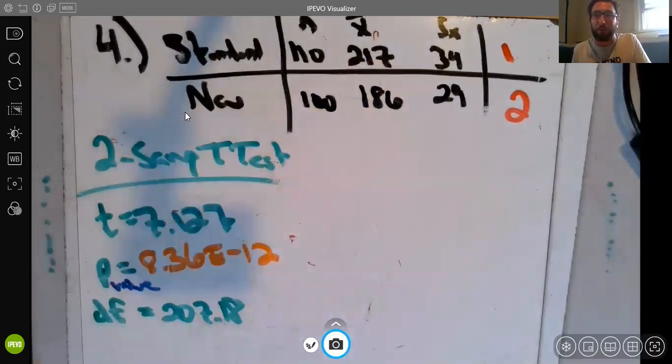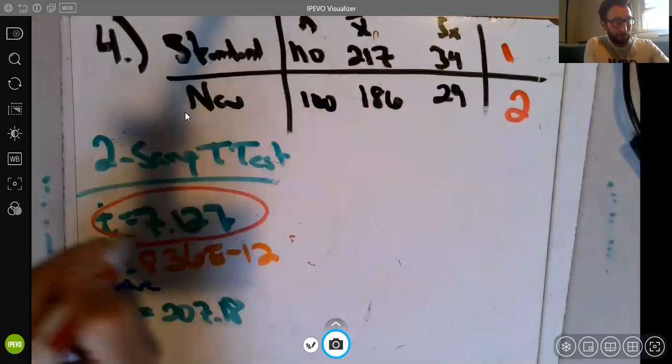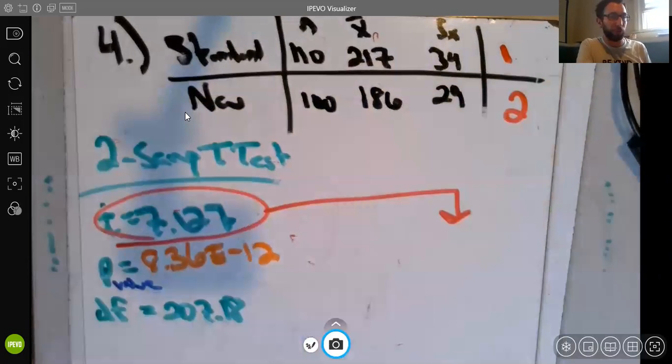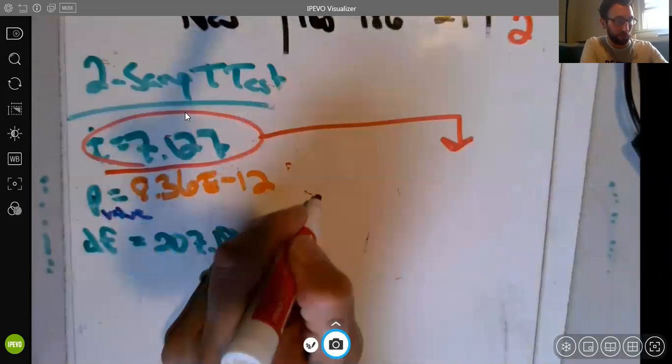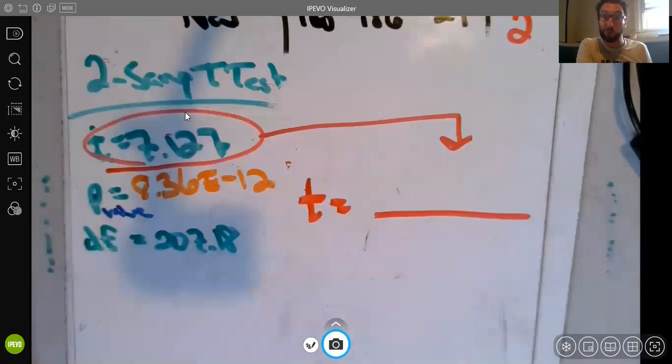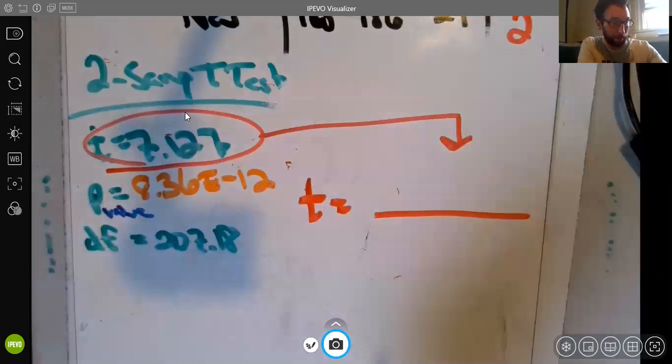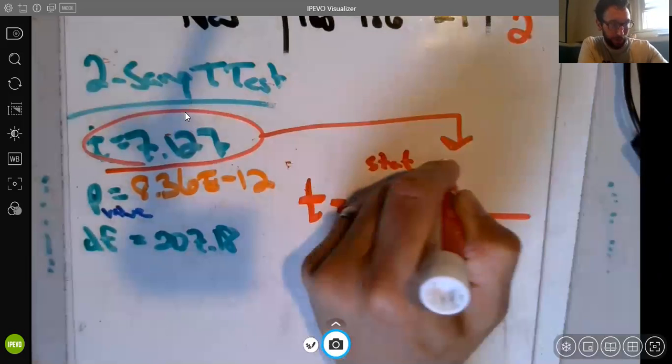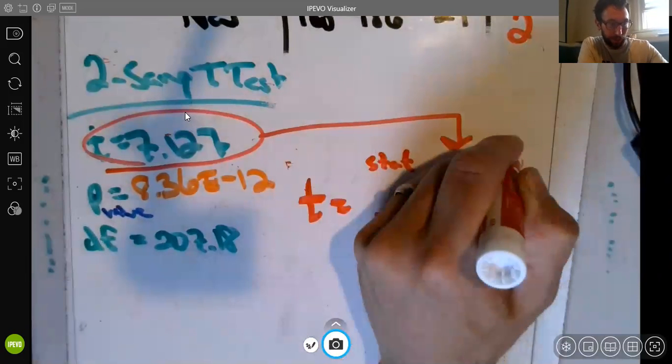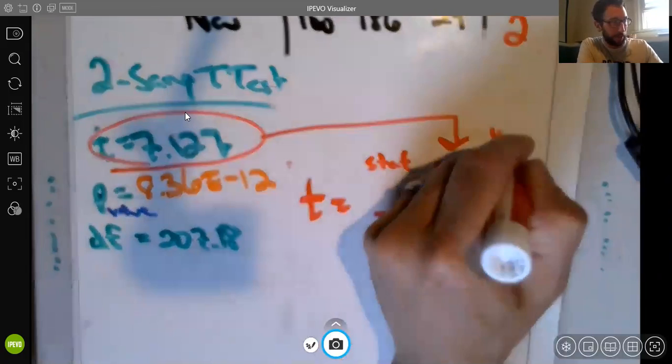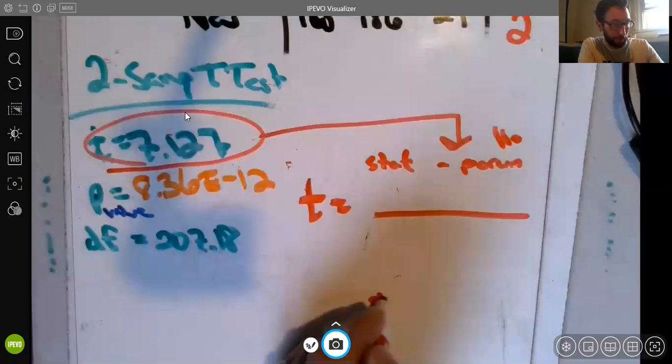Let's just add some stuff. Think about this. What we're saying is the t-score is 7.127. How would we get that t-score? Remember, it's always our statistic minus our parameter, which is always based on our hypotheses, and then divided by the standard error.